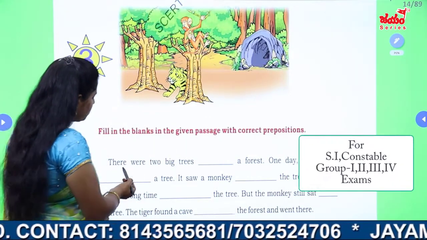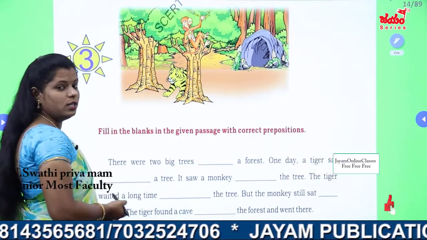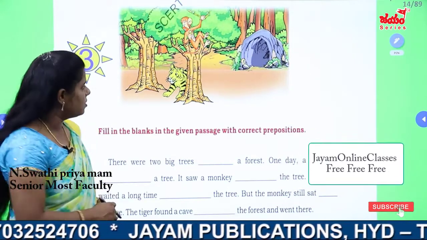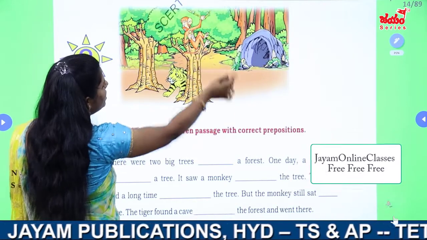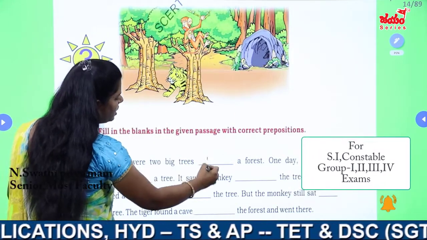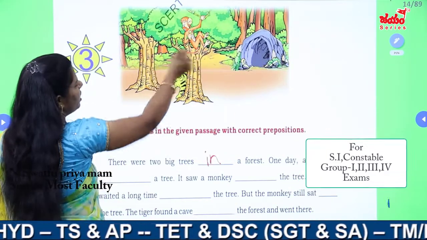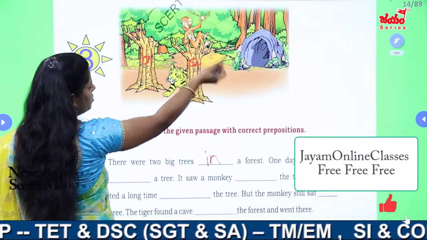Okay, there are 2 big trees. Where is a forest? Dash a forest, in a forest. So forest lo 2 big trees unnai. See, 2 big trees. So like that we can say.